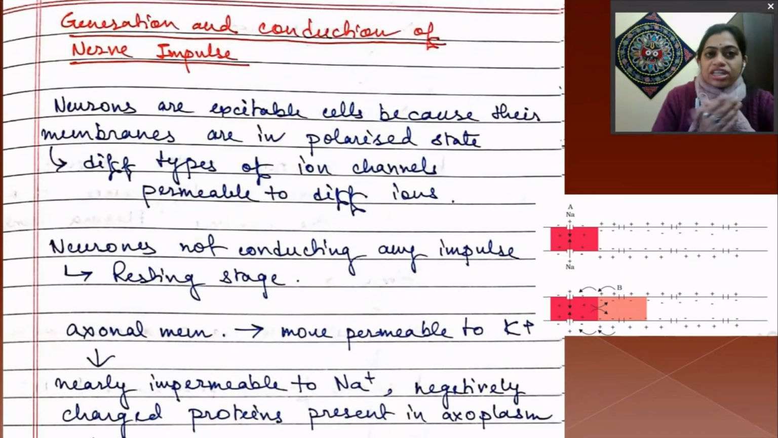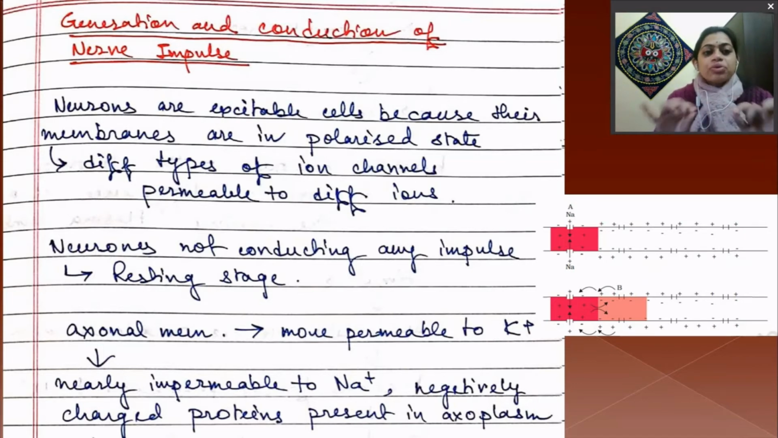Now come to the generation and conduction of the nerve impulse. How is a nerve impulse carried from one neuron to another, or just generated in one neuron? Here we are talking about a single neuron, where the action potential is generated and conducted throughout the membrane. Neurons are excitable cells because their membranes are in a polarized state. First we are talking about the normal state, or the resting stage, of neurons.